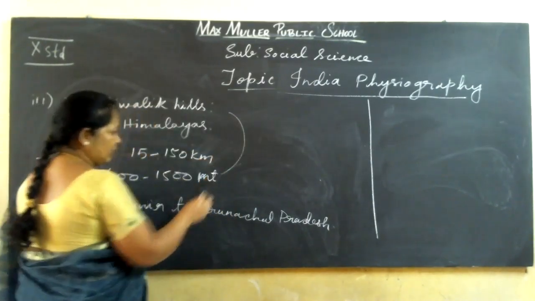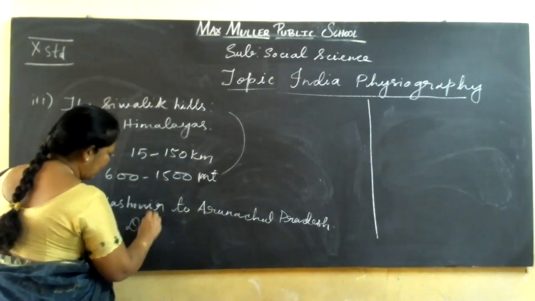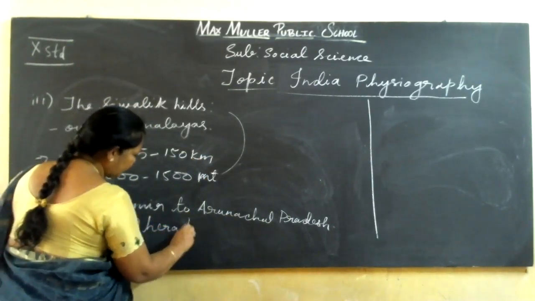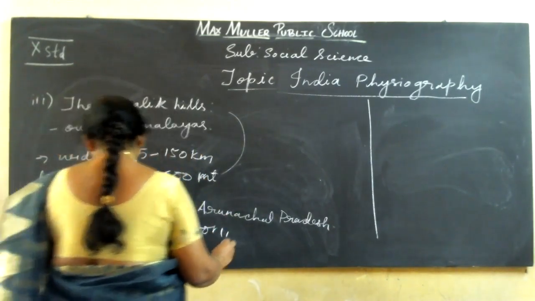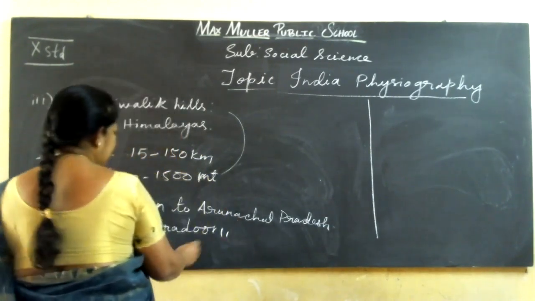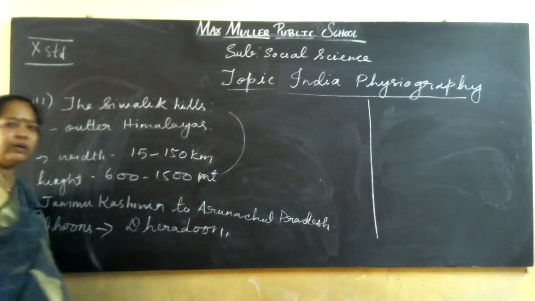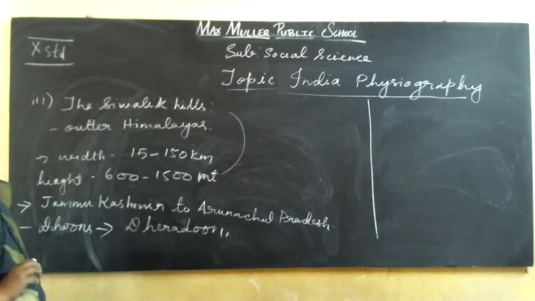That is known as dunes, and an important one is Dehradun. Dehradun is there, and so on. So dunes are the flat bottom surfaces of the valleys.